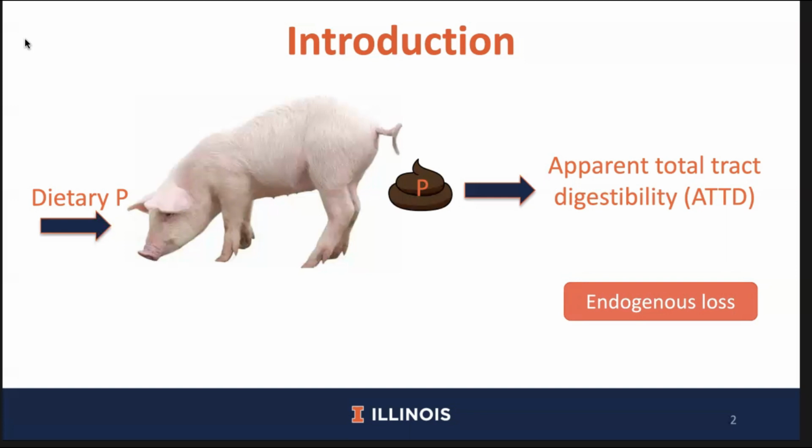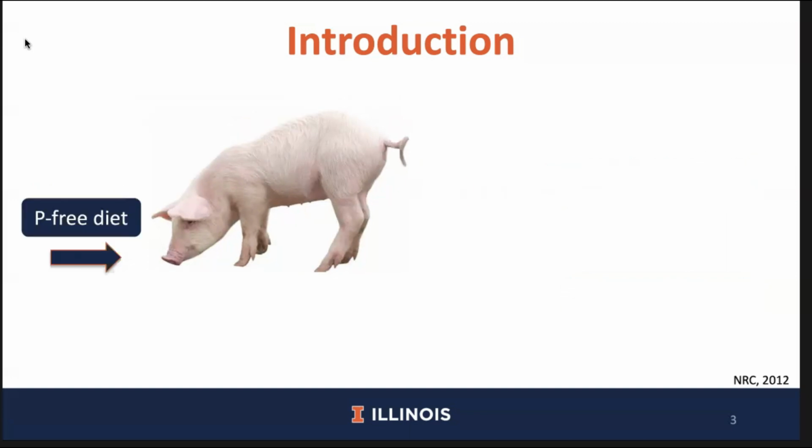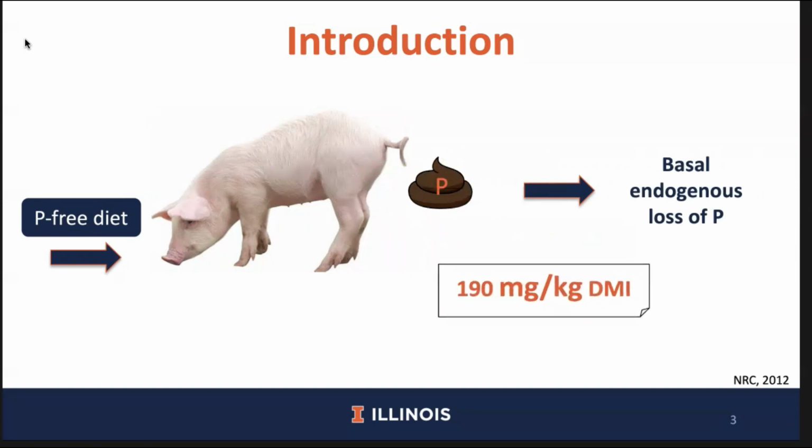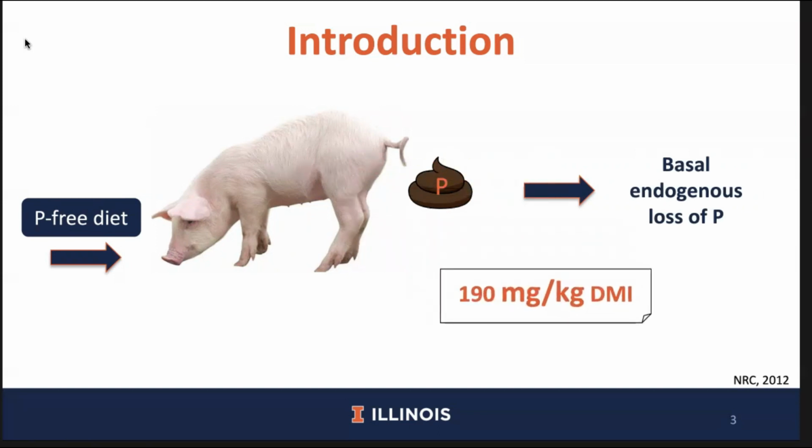One way we can account for endogenous losses is to feed the pigs a phosphorus-free diet and measure the amount of phosphorus excreted in the feces. And since we are not providing any phosphorus in the diet, we can assume that any phosphorus excreted in the feces is of endogenous origin. This will allow us to determine the basal endogenous loss of phosphorus, which is the inevitable loss of phosphorus from the body that is related to dry matter intake. The NRC has determined that the average value for basal endogenous loss of phosphorus in growing pigs is 190 milligrams per kilogram of dry matter intake.